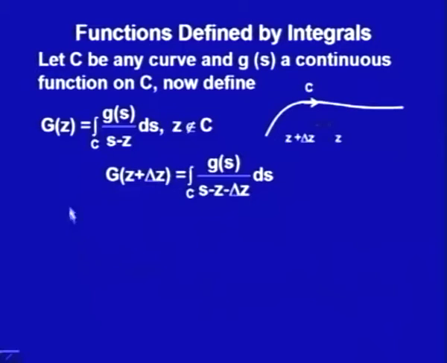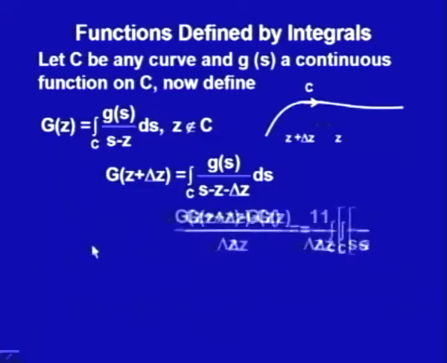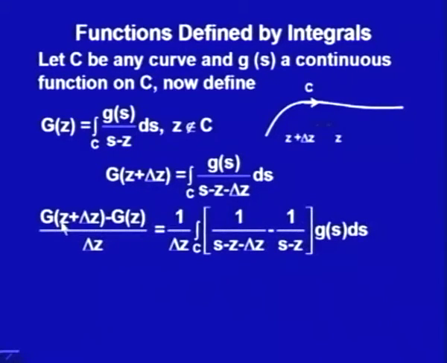So, let us first take the difference of the function g at z plus delta z minus that function g at z, divided by delta z. So, this 1 upon delta z is as such the difference of these two integrals. I would write it as the integral on the path c, with g(s) taken common, of 1 upon s minus z minus delta z minus 1 upon s minus z.